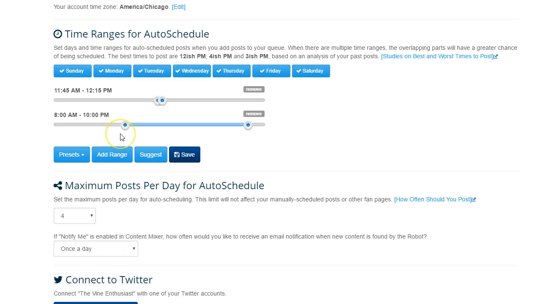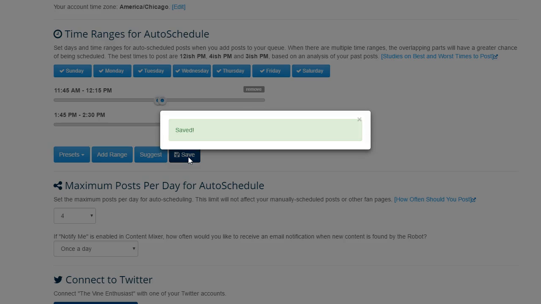Then we're going to add our next range because we know the next time that really hits is around 2 p.m. So what we want here is something around 1:45, and we'll say 2:30. Lets people kind of browse their feed a little bit. Then we're going to save that.